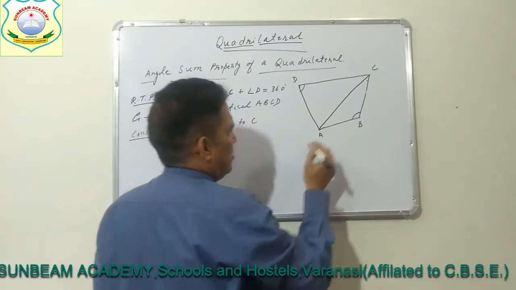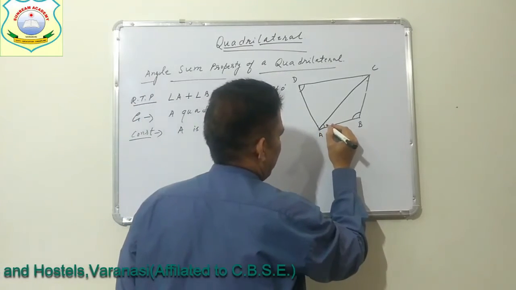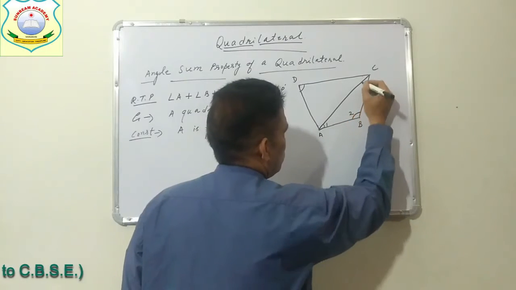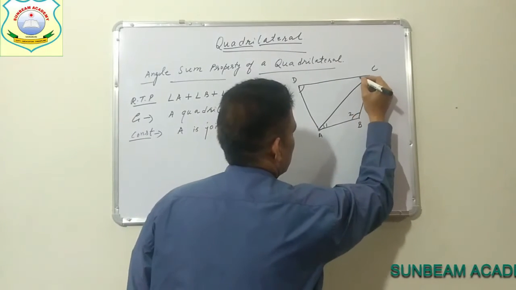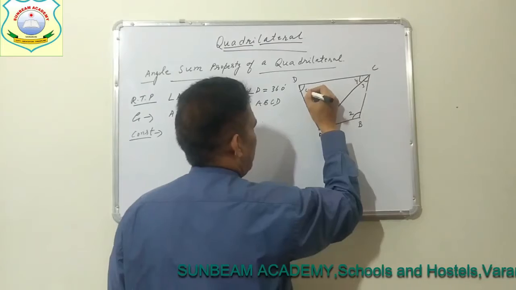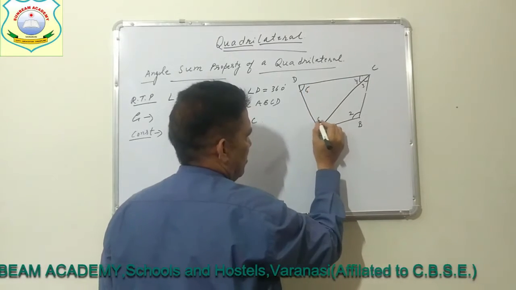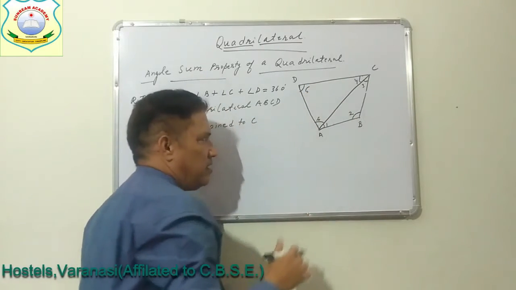Now we are numbering the angles 1, 2, 3, 4, 5 and 6. In total we have 6 angles here.